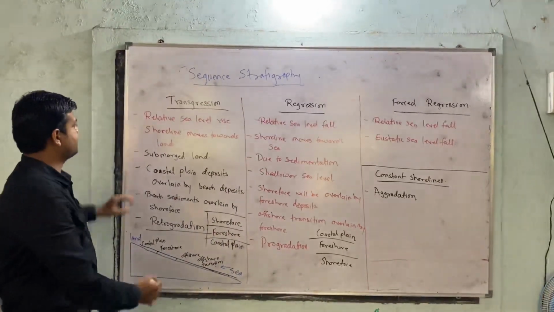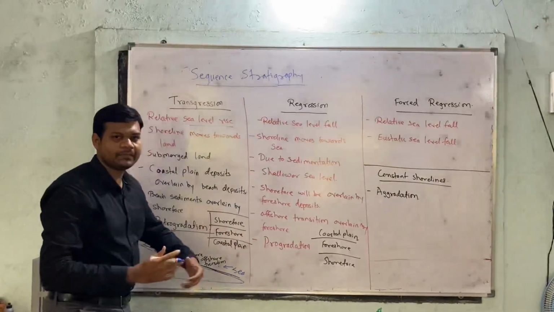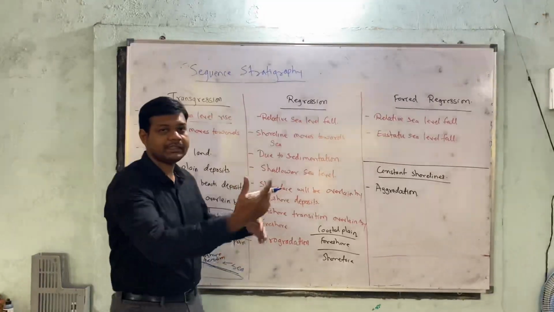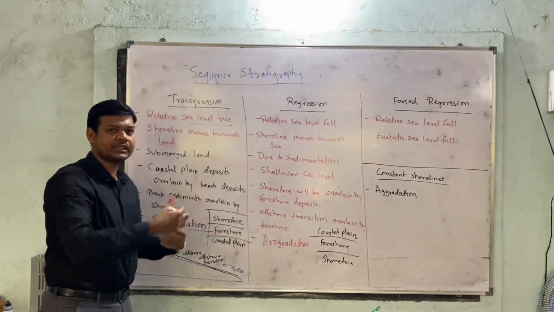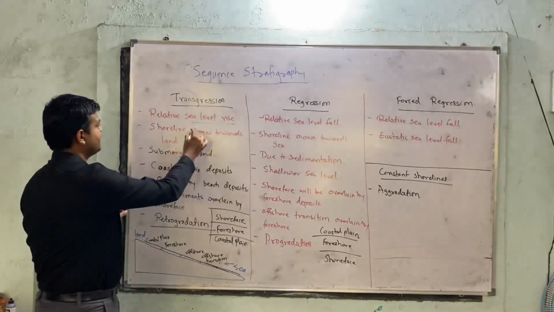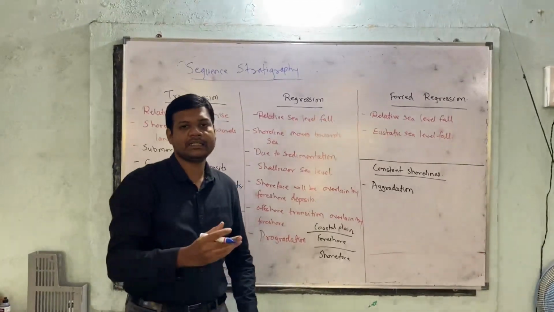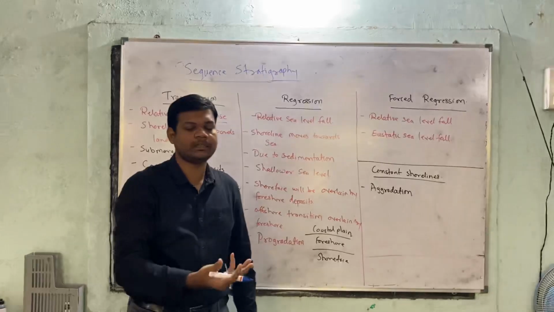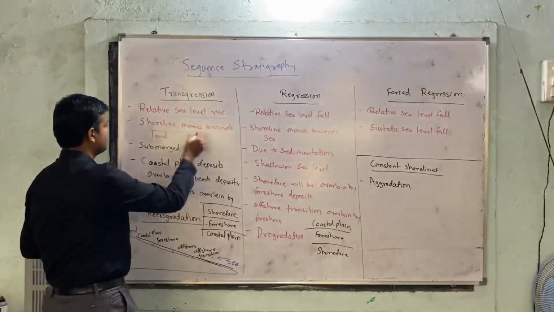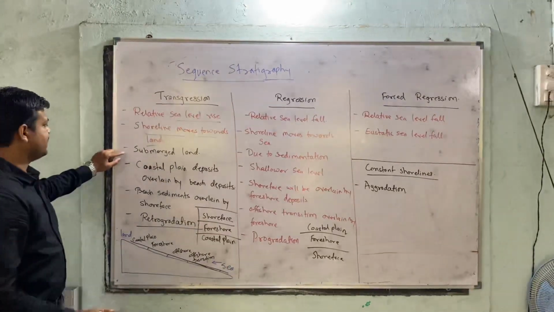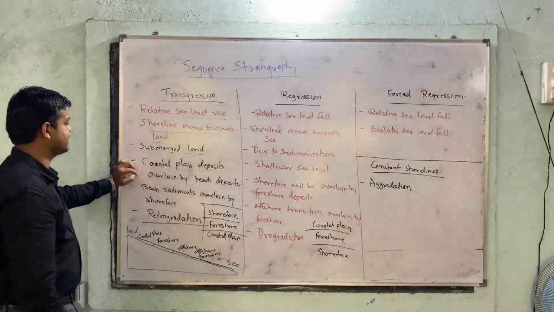Transgression is basically the thing in which there is a relative sea level rise. What does it mean? That means the sea is moving towards the land. Right? The sea is encroaching on the land. Now this happens due to the relative sea level rise, maybe due to eustatic sea level rise, or the uplift of the seashore. Here the shoreline moves towards the land. Essentially, land gets submerged in this transgression.